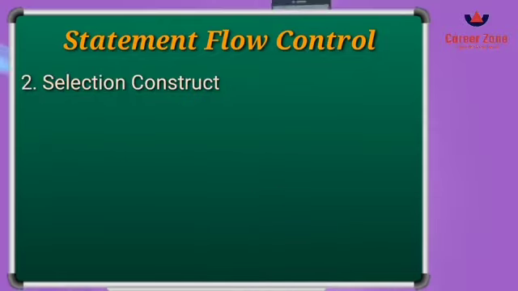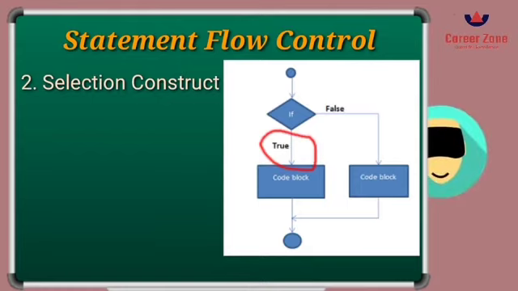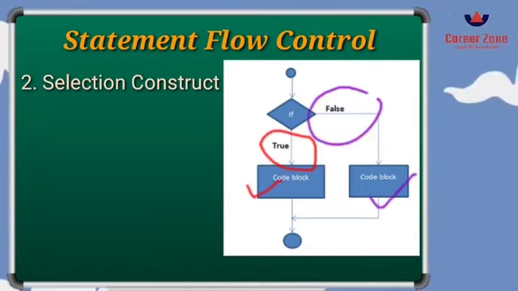Next, the second one is the selection construct. You can see in the diagram given here, when the condition is true, it executes one set of statements, and when it is false, it executes a separate set of statements. It will be more understandable when we do the program. So let's see an example now.